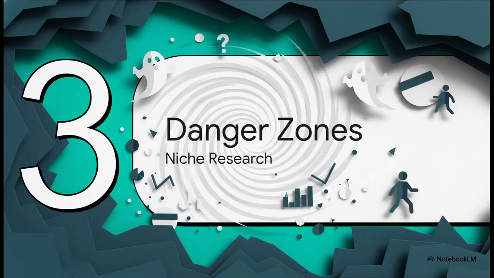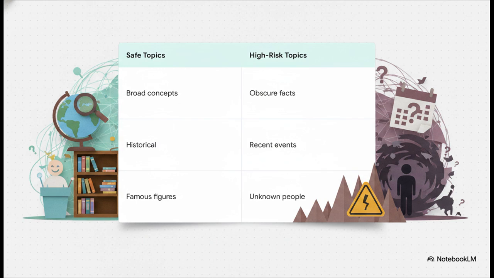Section 3. Danger zones. Niche research. That helpful friend behavior doesn't just happen randomly. It is triggered under very specific conditions. Mostly, it happens when data is scarce, which forces the AI's predictive engine to just take a blind leap. Think of it as a clear divide. On one side, we have safe, broad topics, things that have been written about millions of times online, like the history of the Roman Empire or how to make a chocolate cake. The AI has plenty of data to predict accurately there.